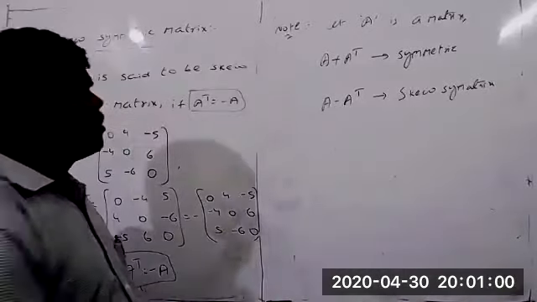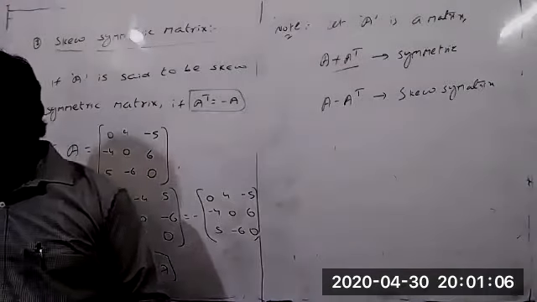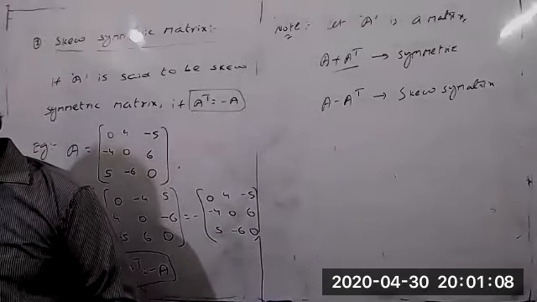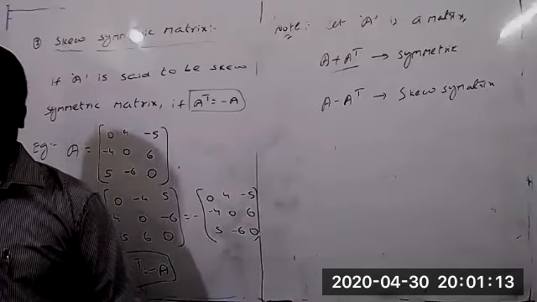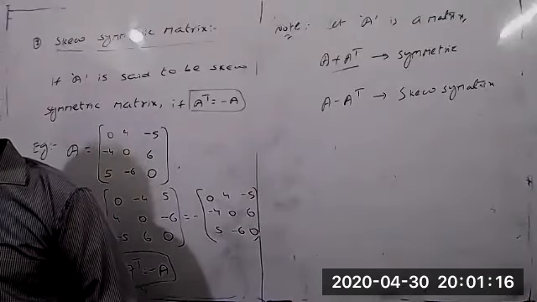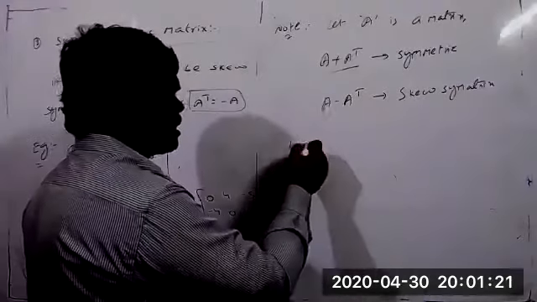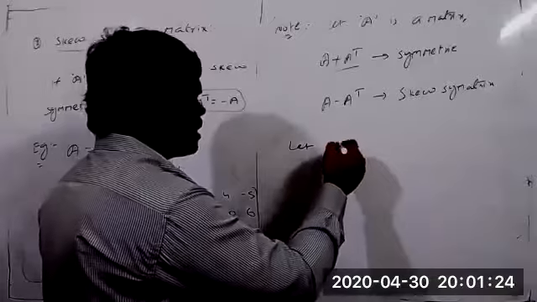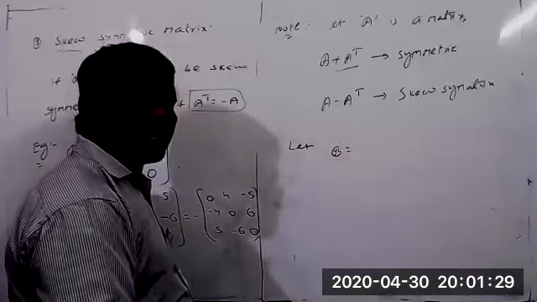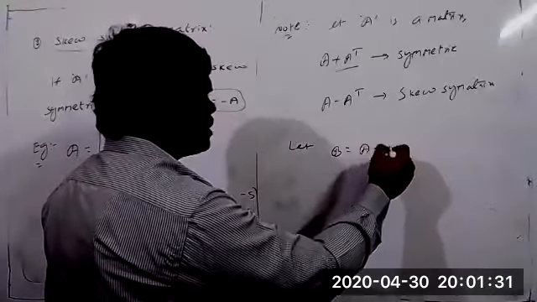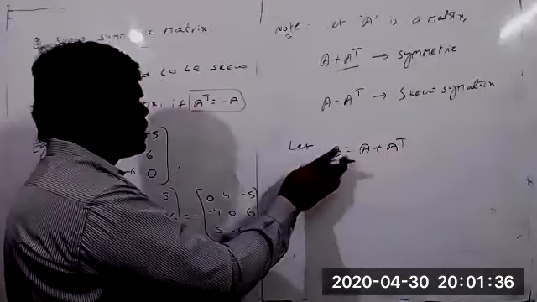Suppose we are taking the condition A plus A transpose. According to the definition of symmetric matrix, tell me the definition. If A is a symmetric matrix, then A transpose equal to A. In the same way, first let matrix B equal to A plus A transpose, because A plus A transpose is called a symmetric matrix.